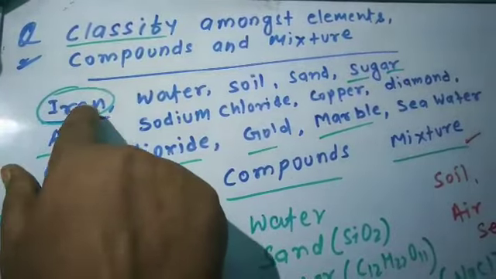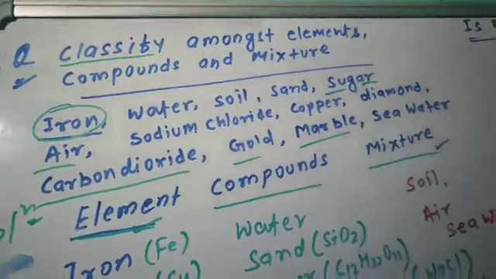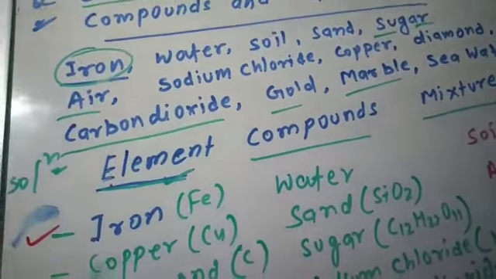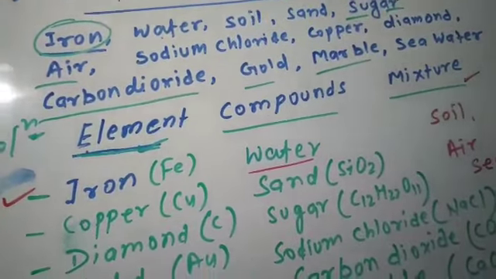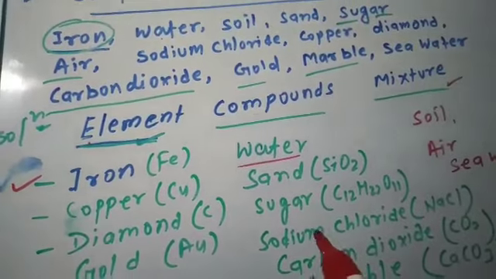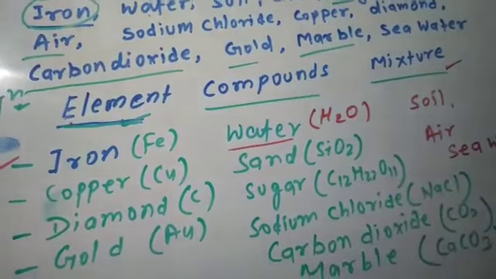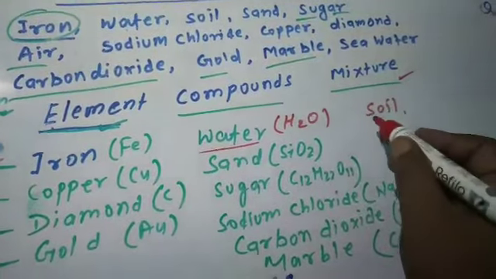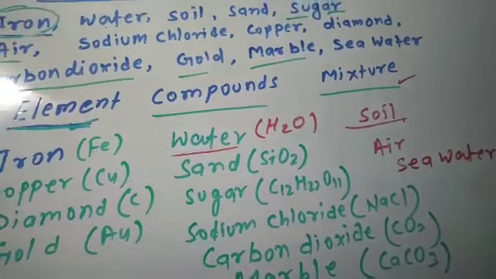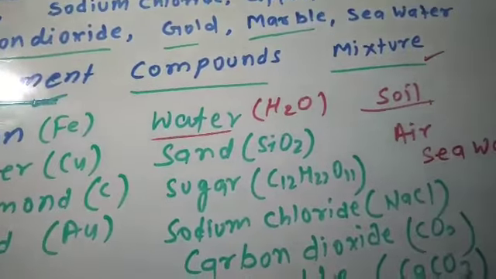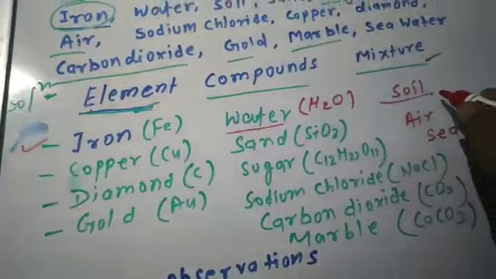Let us discuss iron. Iron is an element because it is made up of the same kind of substance. That's why it is an element. Next is water. Water is a compound because it is chemically made up of atoms of different elements in fixed proportion, and its chemical formula is H2O. So it is a compound. Soil is a mixture because it contains different things in different ratios like minerals, water, germs.